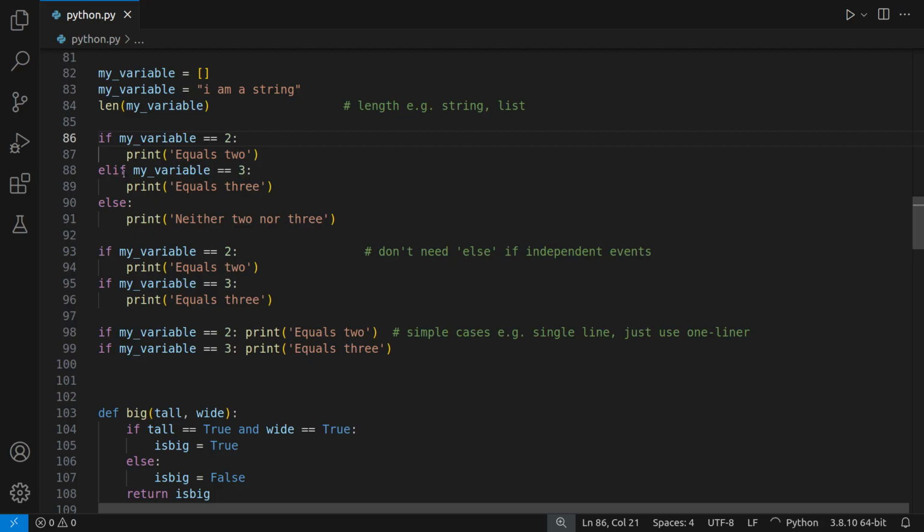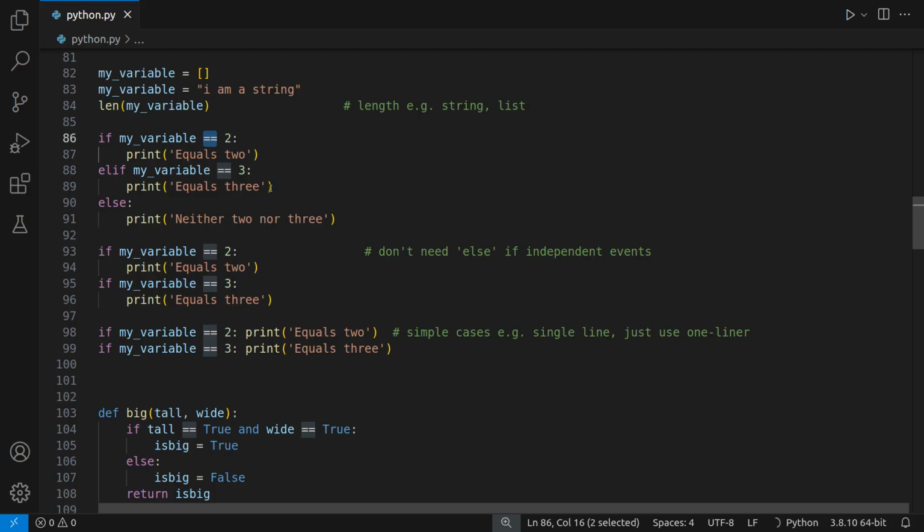Else if, or otherwise if, my variable is equal to 3, then print 3. Otherwise, or else, print neither 2 nor 3. Now, if you don't remember, with one equal sign we'd be assigning a value to a variable. The double equal sign is for a condition. It's saying look at the two sides and ask, are they equal to each other?